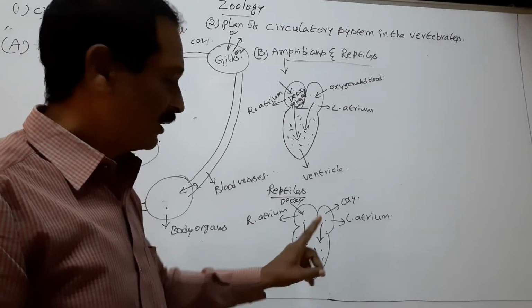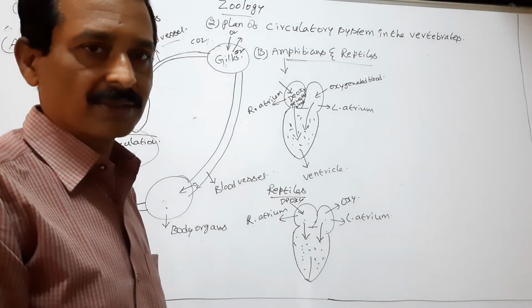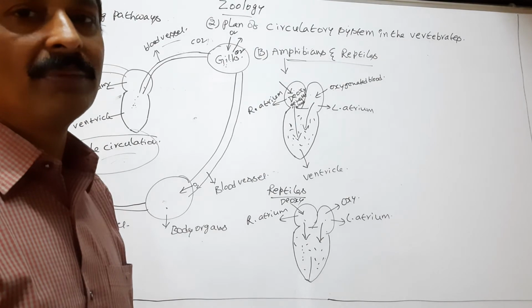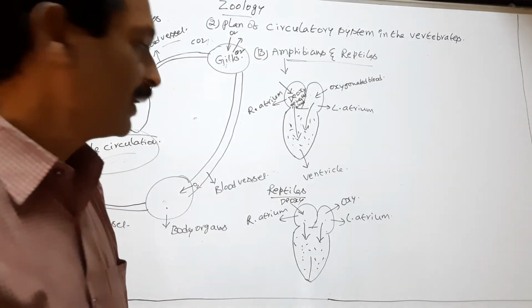But in the ventricle, single circulation appears. This type of circulation is called incompletely double circulation.